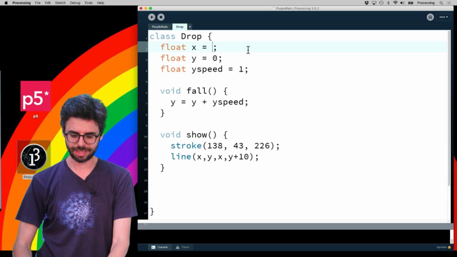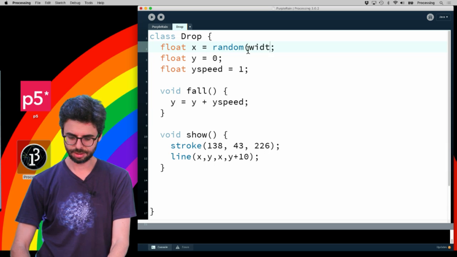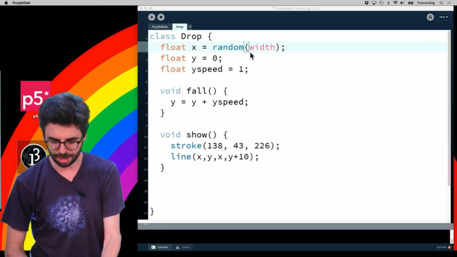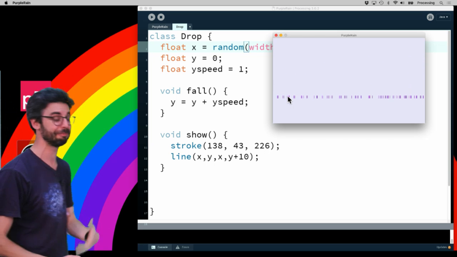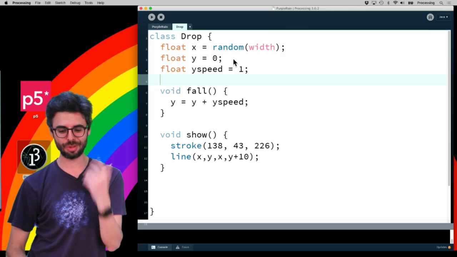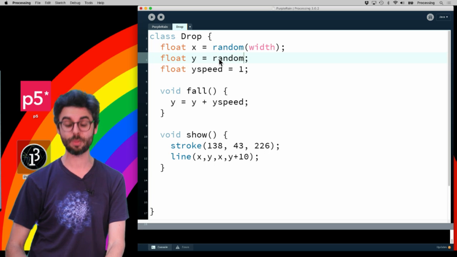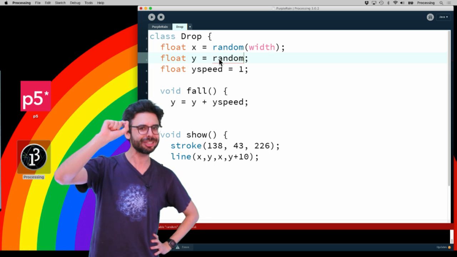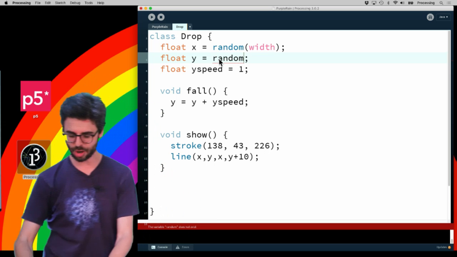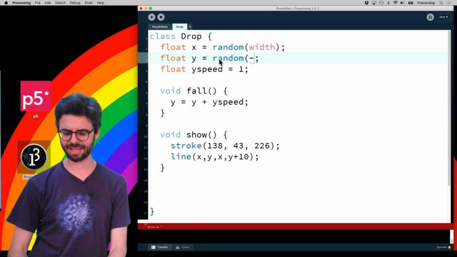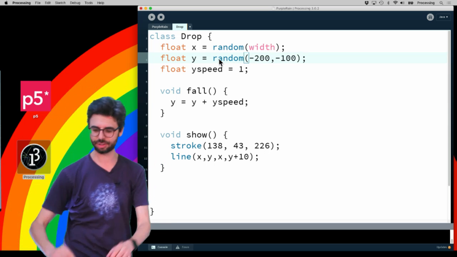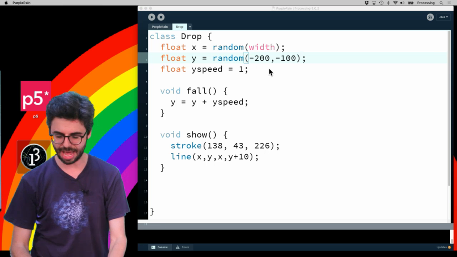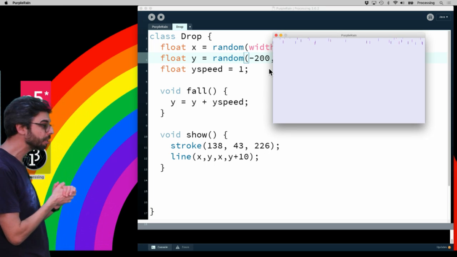So one thing I can do is give them all a random location. And we can see what happens there. Now we can see, look, all of my rain is falling down exactly together. Another thing I could do then would be to say, well, why don't I give them some random y locations? And why don't I actually have them start off the screen? So their random location should be between like -200 and -100. So they're kind of way off the screen. And now we can run that, and this should be a little bit better.